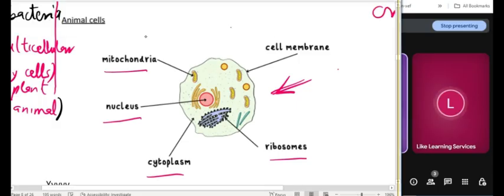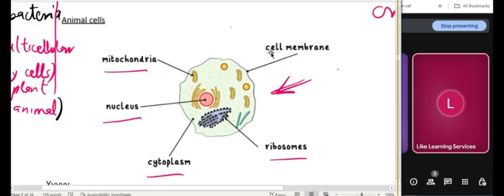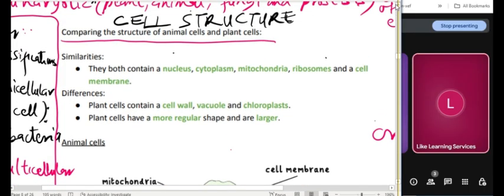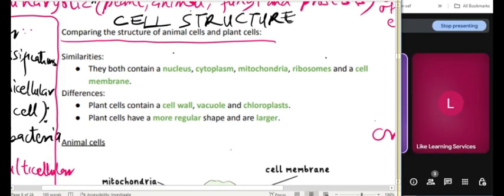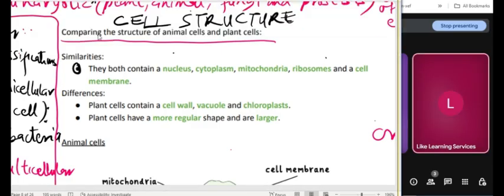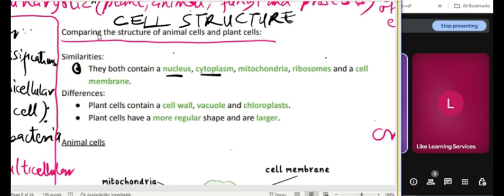That is some of the similarities and differences between plant and animal cells. Can we compare? Let's see the similarities. What do they have in common? They both contain a nucleus, cytoplasm, mitochondria, ribosomes, and cell membrane.